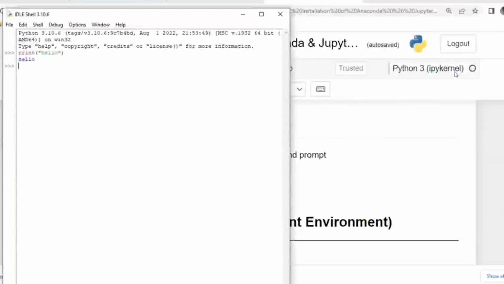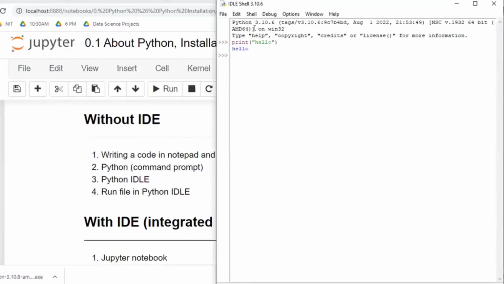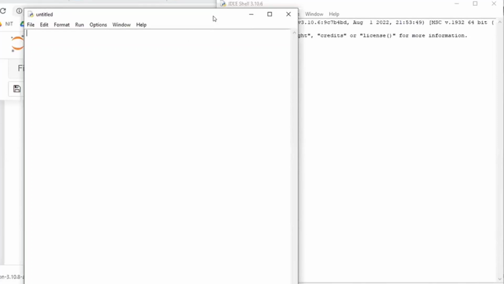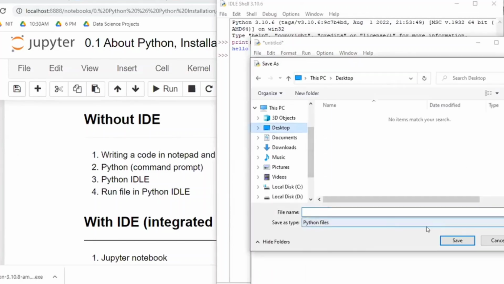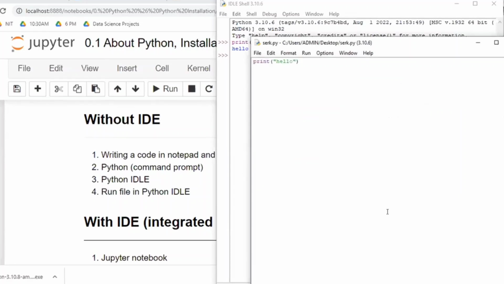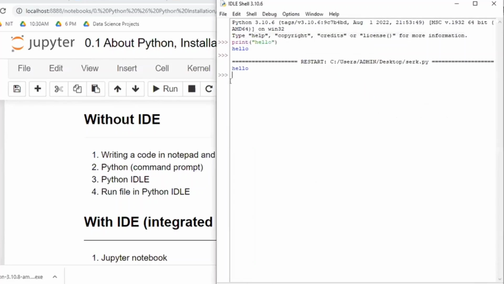Right. Now, option number 4. Open a file in IDLE. Within IDLE, open a file, and within this file you write the lines of code. Whatever you want, you write the lines of code here. Hello. Okay, and save this one. Wherever you want, you save, on the desktop or somewhere. Whatever you want. I'm saving it as srk.py, something like this. Okay. Once it is saved, click on Run, and it is going to give the output.